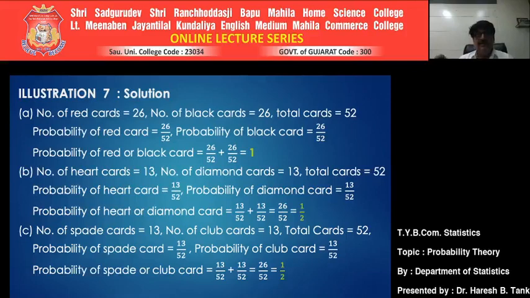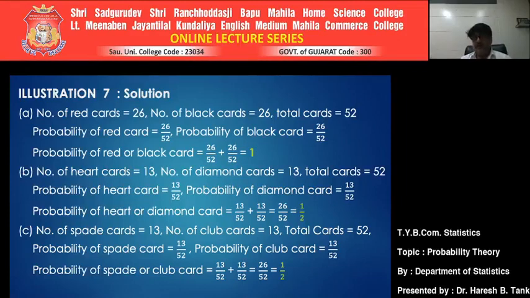Getting a red card and getting a black card, are they mutually exclusive? When you get a red card, naturally you are discarding the possibility of getting black. Whenever you are getting a black card, you are discarding the possibility of getting red. So they are mutually exclusive. If they are mutually exclusive, the addition theorem can be applied. So the probability of getting a red or a black card is nothing but the sum of individual probabilities: 26 upon 52 plus 26 upon 52. It comes to 52 upon 52, which is equal to 1.